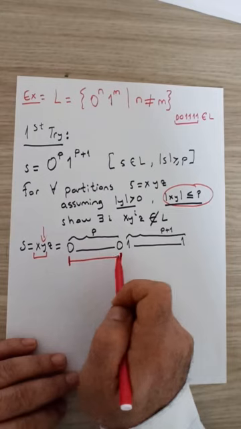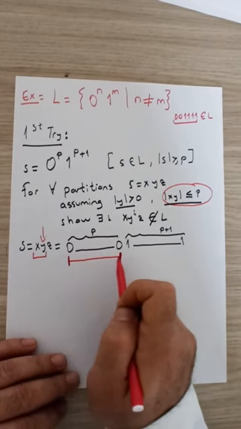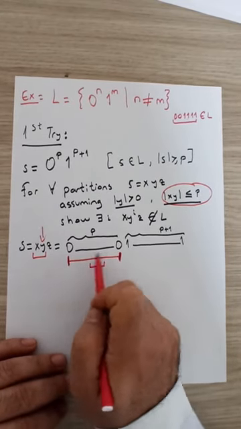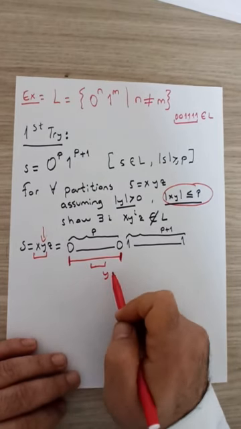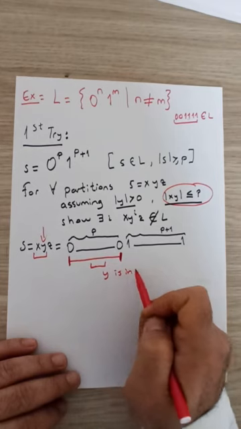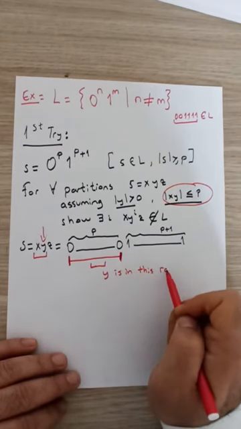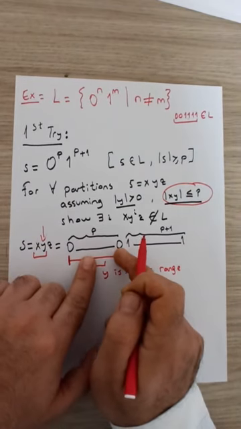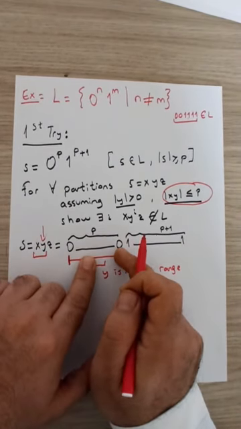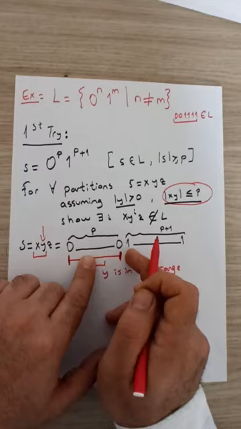Xy can be anywhere in this range, which means that y is somewhere in this range. Note that y can contain this last 0, but it cannot extend further.